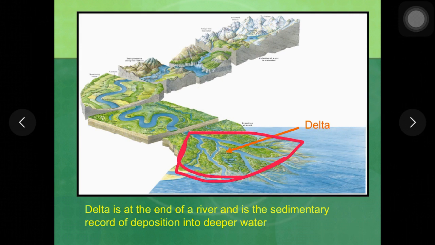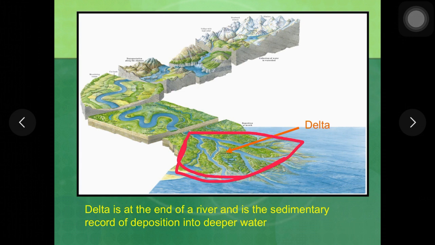So today's topic of discussion is delta system. Now previously we have seen the complete spectrum of fluvial system. So delta is formed at the mouth of the river where the river meets the ocean, and it is usually triangular in shape, therefore it is called as delta. So delta is nothing but the end of the river line, and as the river enters the large standing body of water, deposition takes place.